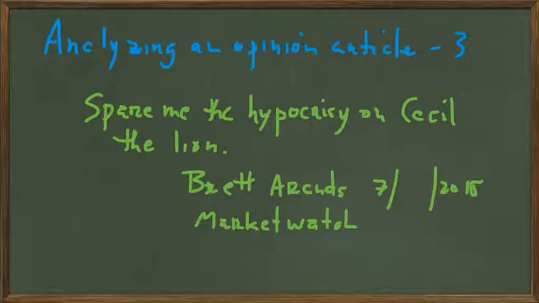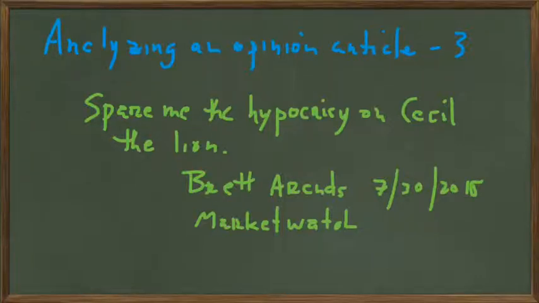So the backstory here is that a popular lion in a game preserve named Cecil was killed by hunters in Zimbabwe on, I believe it was July 6th, and one of the hunters was a dentist, and the dentist is being berated because what happened apparently is that the lion was lured out of the game preserve, tracked for a couple of days, and then hunted down and killed.